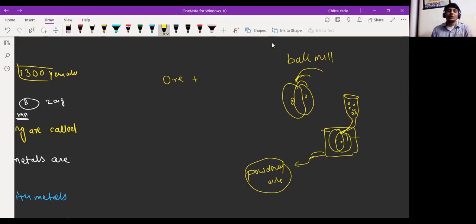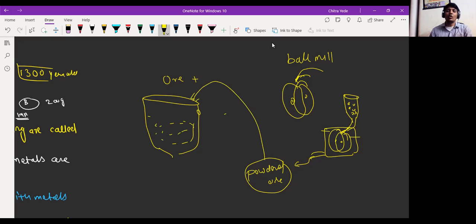Here we have what is called a hydraulic classifier. One outlet is present over here, and that hydraulic classifier is filled with the powdered ore. Current of water is supplied through the pipe, and here one spin wheel is present. That spin wheel keeps rotating.